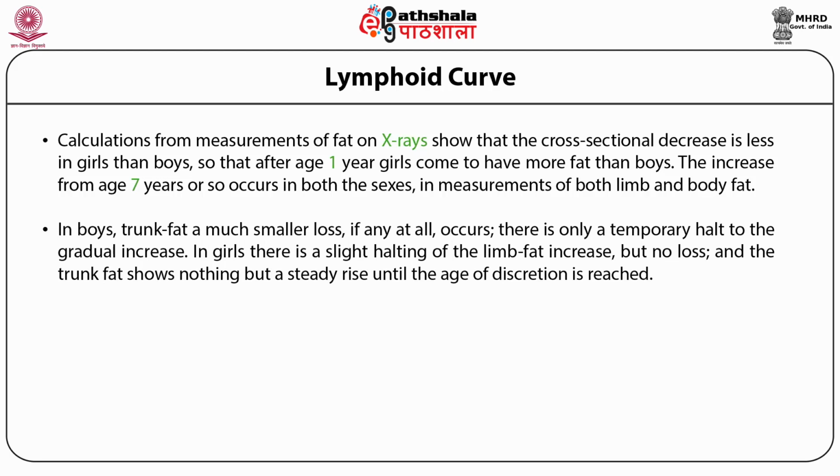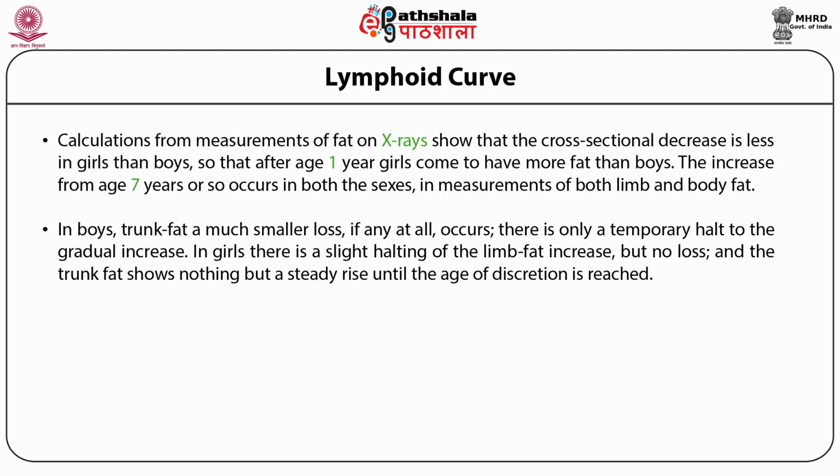There is only a temporary halt to the gradual increase. In girls, there is a slight halting of the limb fat increase but no loss, and the trunk fat shows nothing but a steady rise until the age of discretion is reached.